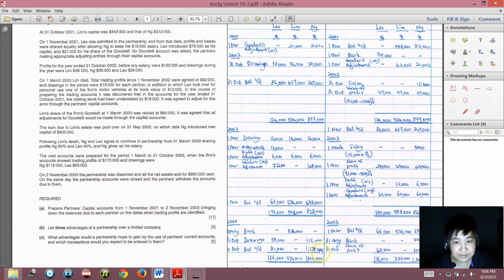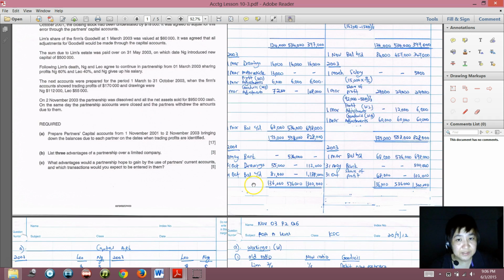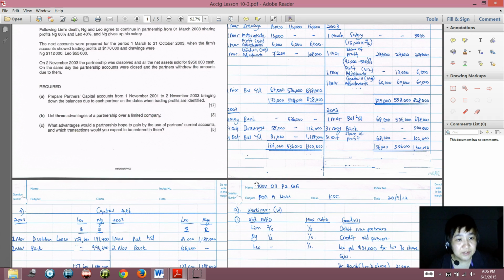Then calculate the balance carried down. On 2 November 2003, the partnership was dissolved and all the assets sold for 950,000 cash. So for the balance carried down, the balance brought down will be on this side.